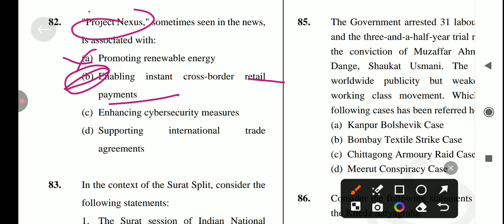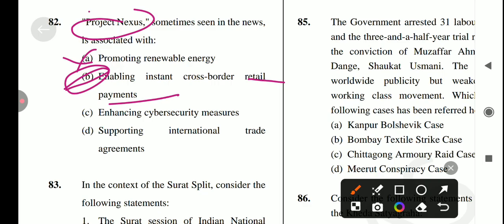Recently, the RBI has joined Project Nexus, an international initiative to enable instant cross-border retail payment by linking multiple countries' domestic fast payment systems. So India's Unified Payment System UPI will be connected with the FPS, which is the fast payment system of Malaysia, Philippines, Singapore, Thailand, with potential expansion to more countries.